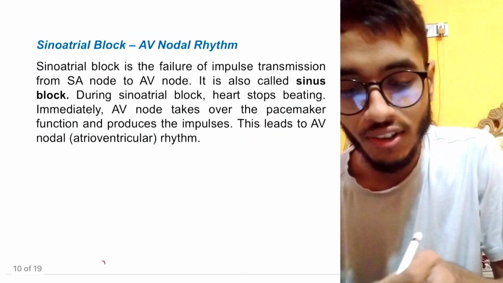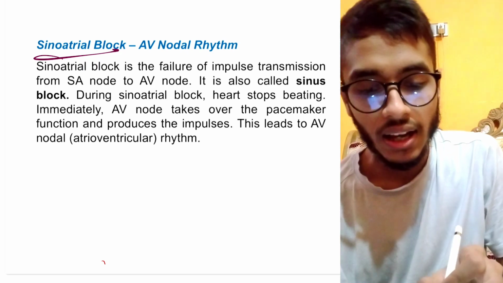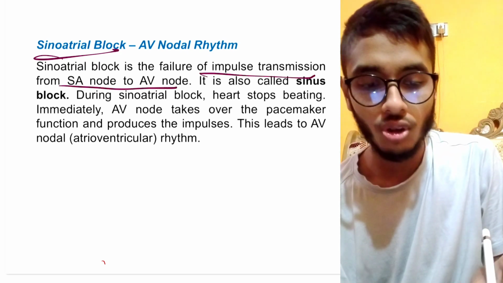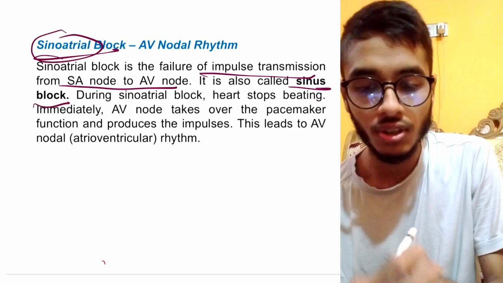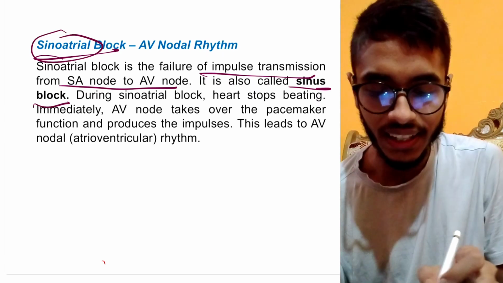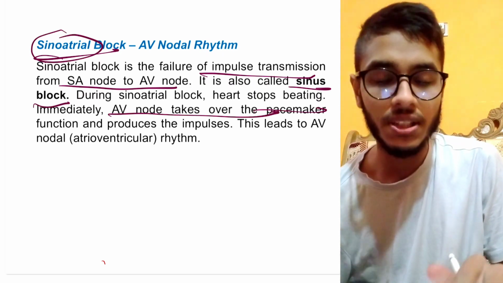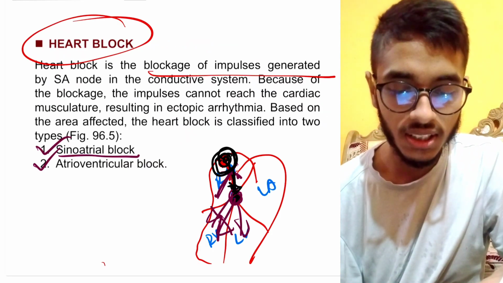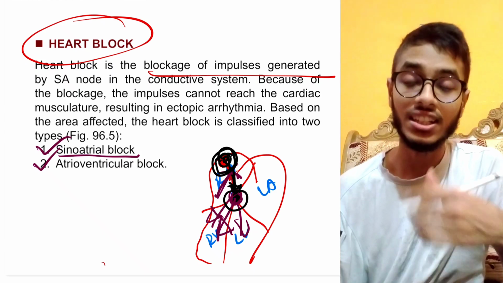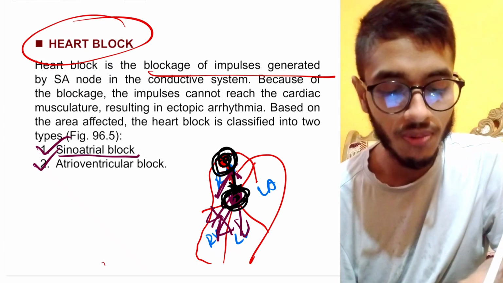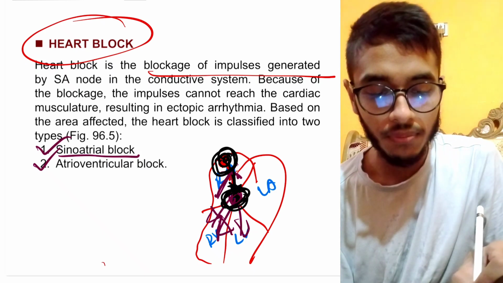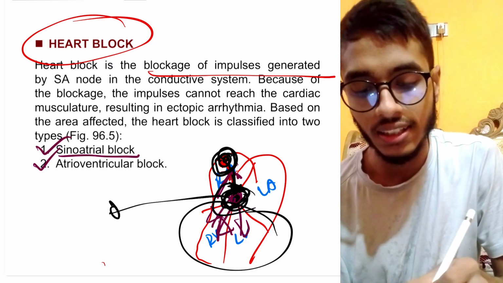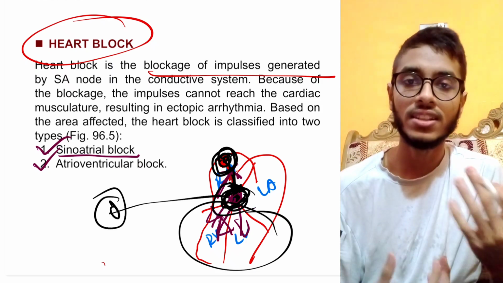Okay, so what is sinoatrial block? Sinoatrial block means failure of transmission of impulses from the SA node to the AV node. So it is also called sinus block because the SA node is involved, and in this case the AV node takes over the pacemaker function, because when in the heart the SA node is not being able to transmit to the AV node, it is blocked. So that time the AV node should be the pacemaker, right? Otherwise the ventricle will not be able to contract. So the AV node becomes the pacemaker at that time. So we call it AV nodal pacemaker dominance.